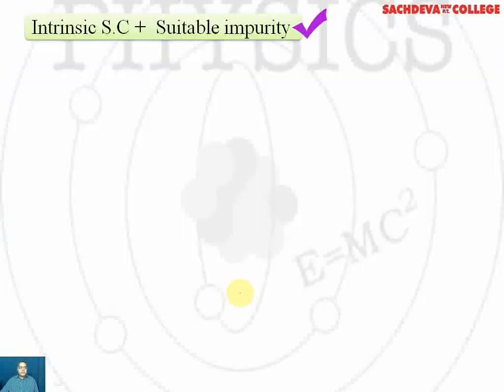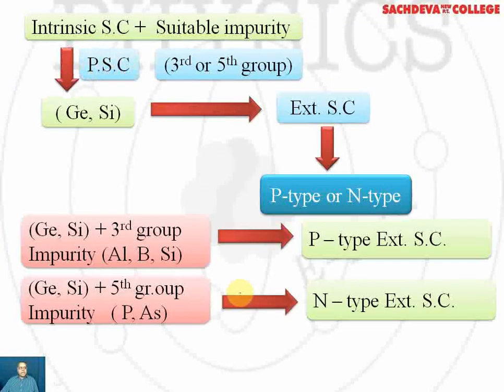One part of impurity means that the number of free electrons added is nearly of the order of 10 to the power 22. As shown in the table, intrinsic semiconductors are added with suitable impurity, and in that case we will get extrinsic semiconductor. Intrinsic or pure semiconductors are germanium or silicon, and suitable impurities belong to the third or fifth group of the periodic table. When these impurities are added, we get extrinsic semiconductors, which are of two types: p-type and n-type.